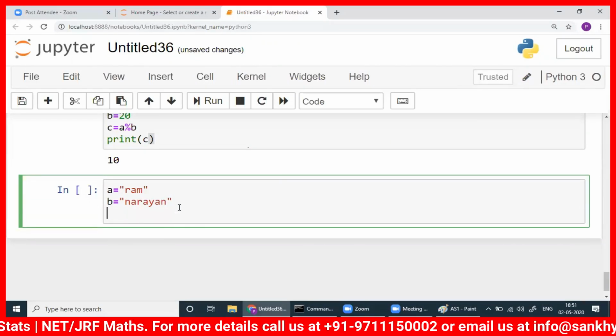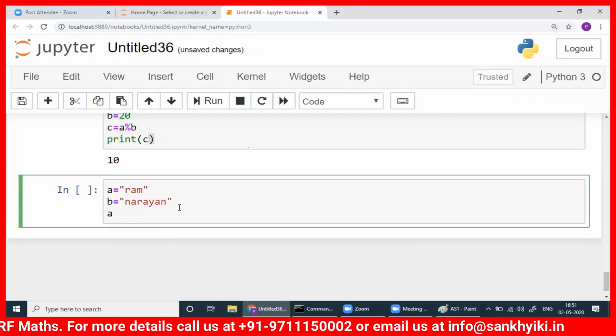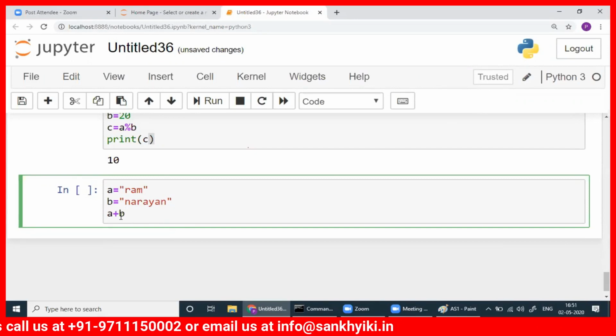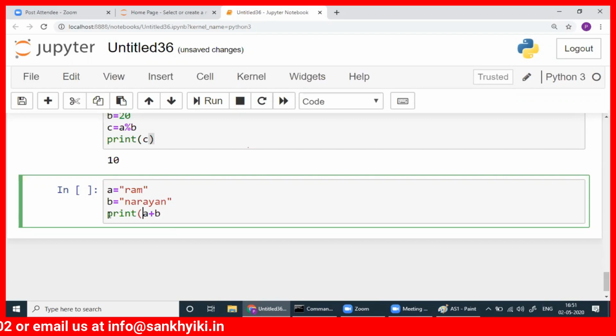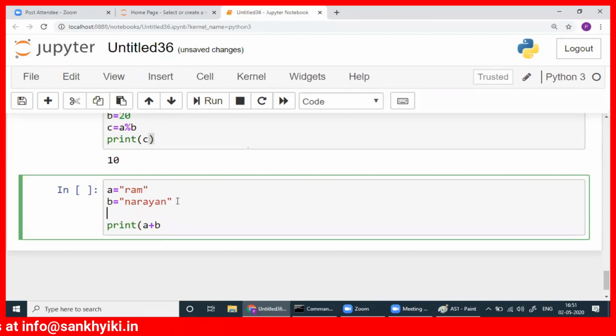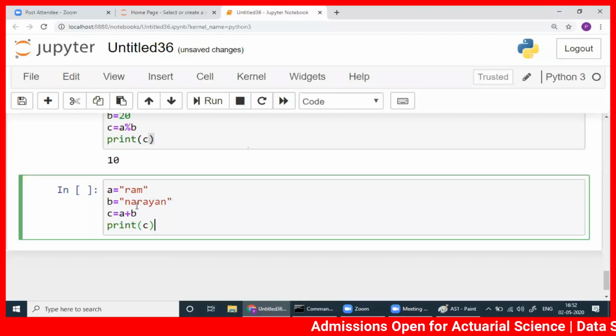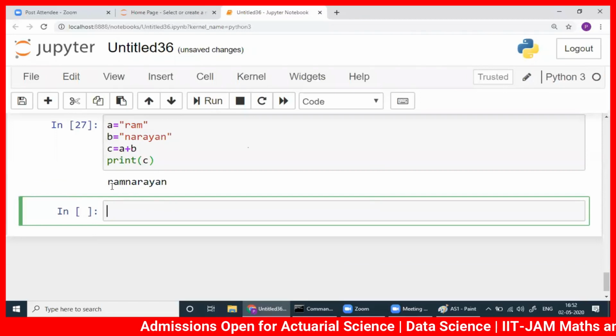So if I add A and B and I want to print it, I can print A and B directly. I can write a print statement here and print it. Okay, that's fine. But then I would like to save it also. So it's better, I will write C is equal to A plus B. I have a special variable named C where the things I want to add go. Okay, that's also possible. Here, Ram and Narayan will be added. This is called concatenation. So if you run this one, you will get Ram Narayan.